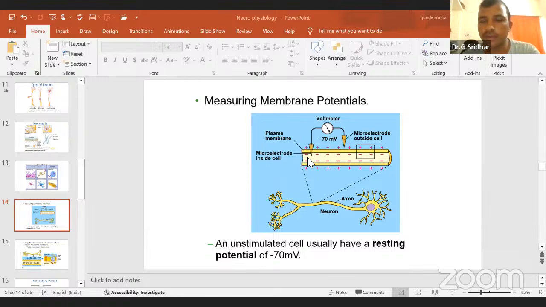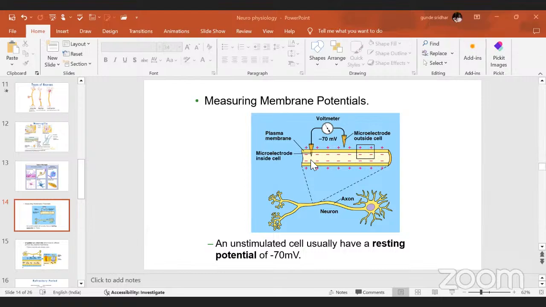Any one of you? Generally, while we are discussing these properties, in the diagram I have drawn, there is a positive charge outside. As Raju said, sodium ions are more in the outside, then potassium ions are more in the inside. But the problem is that potassium also has a cationic charge. It is not a negative charge. It is the K plus ion. But how come you will find the negative charge?